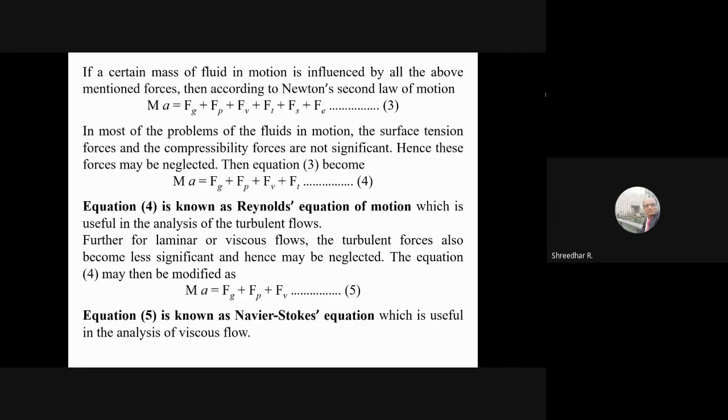So now we are coming to Euler's equation of motion. When you say Euler's equation of motion, the two forces considered in Euler's equation, and finally in Bernoulli's equation, are the gravity force and the pressure force. So in the objective type, when they ask which forces are considered: in Euler's equation it is gravity force and pressure force; in Navier-Stokes equation it is gravity, pressure, and viscous force; and in Reynolds it is gravity, pressure, viscous, and turbulent forces. When you neglect turbulent, it becomes the Navier-Stokes equation. When you neglect viscous force, it becomes Euler's equation of motion.